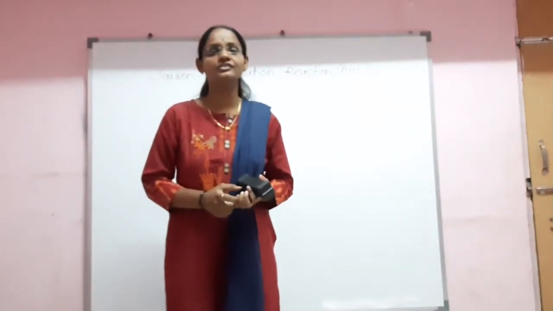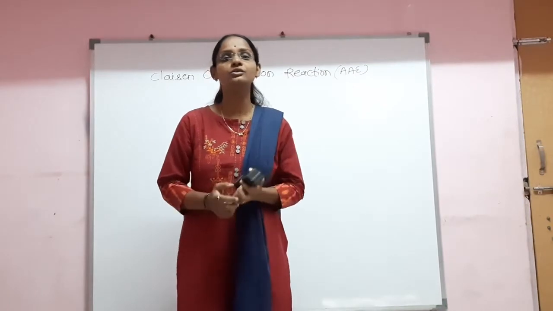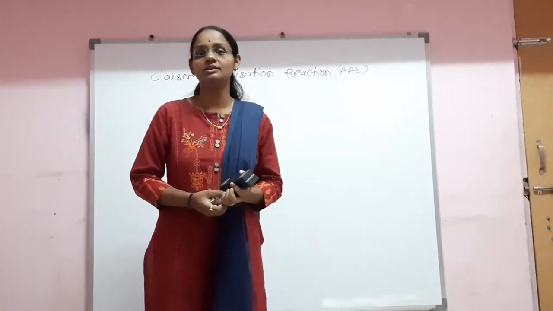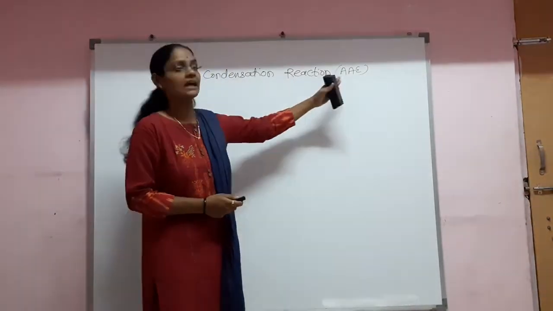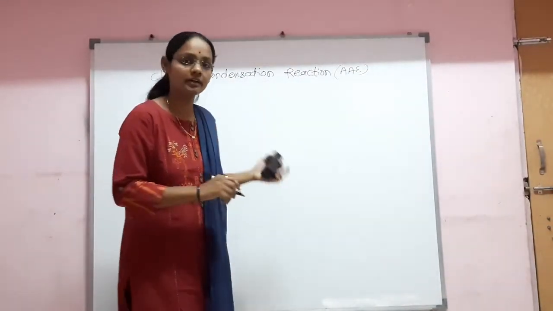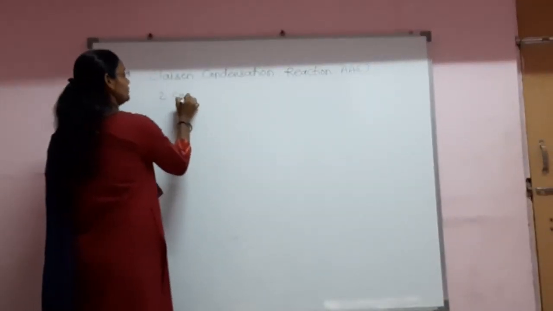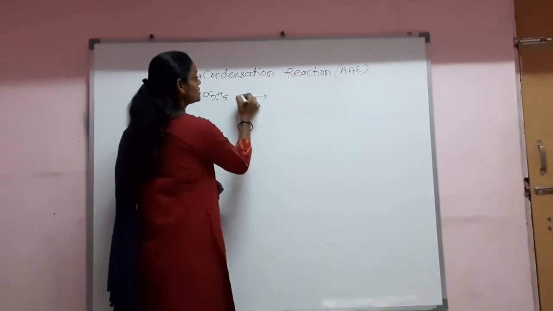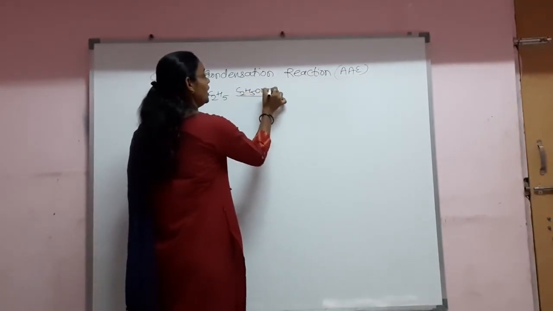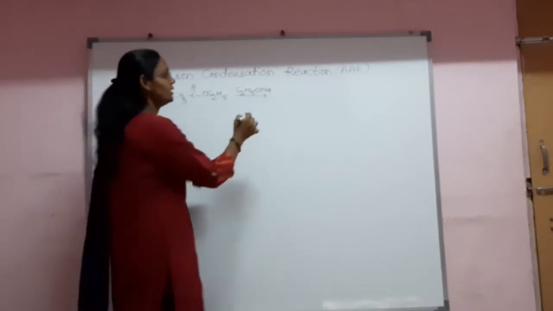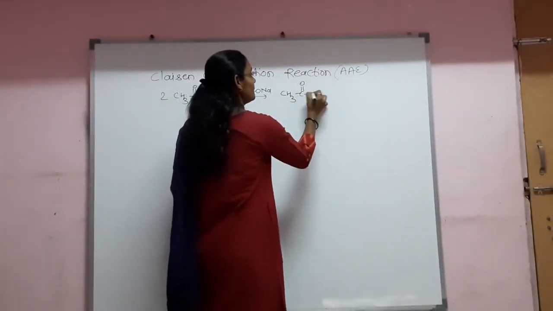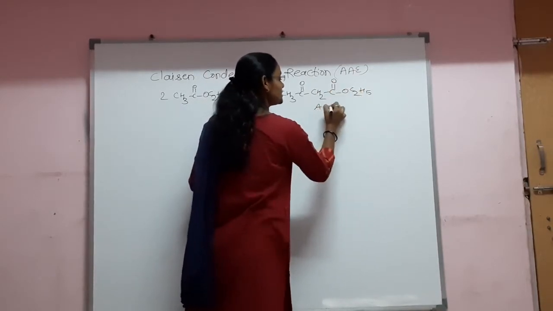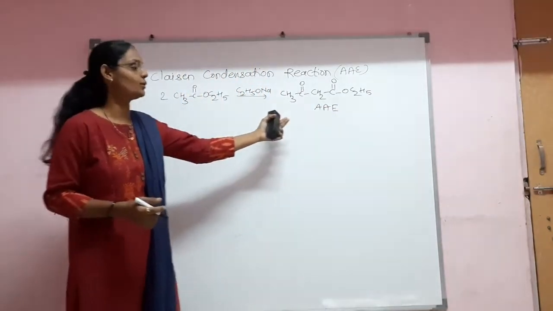The Claisen condensation reaction involves the condensation of two molecules of ethyl acetate in the presence of a strong base such as sodamide or sodium ethoxide, which gives rise to the final product, that is acetoacetic ester. So let's see the general reaction here. Two molecules of ethyl acetate in the presence of sodium ethoxide form the final product, acetoacetic ester.